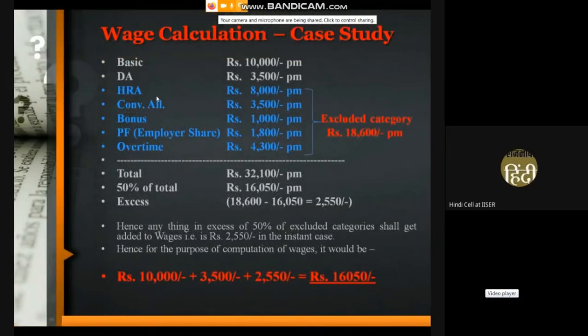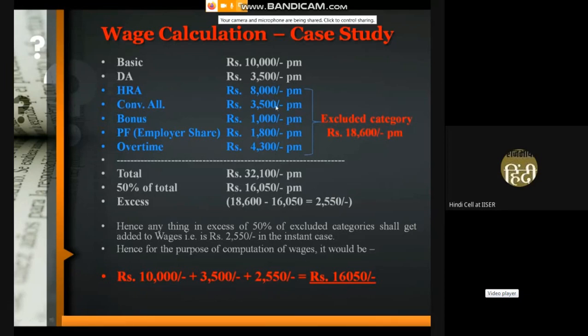So here I have mentioned the basic pay as 10,000, DA as 3,500 rupees, then HRA, conveyance allowance, bonus, PF share of employer, and overtime. All those components I have highlighted with blue color are the excluded categories. As per this definition, if the sum of these excluded categories exceeds 50% of total salary, then the excess amount will be added back to the definition of wages.